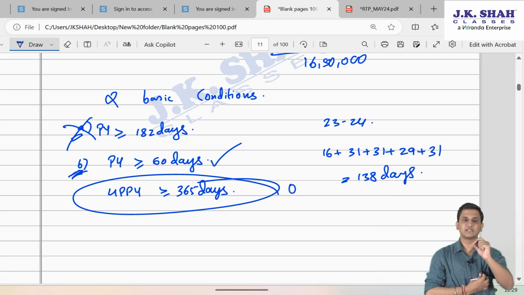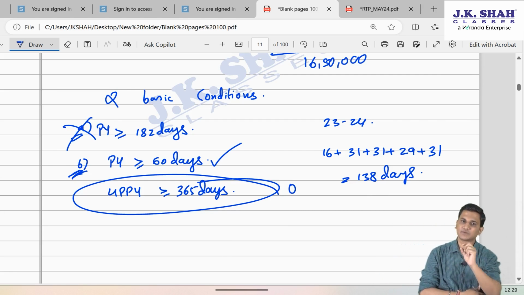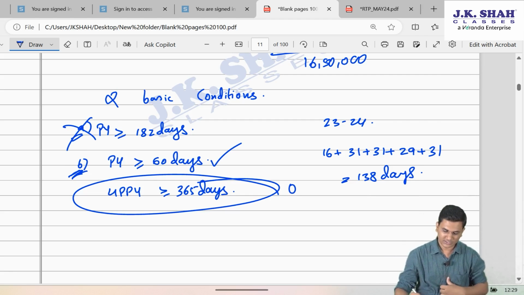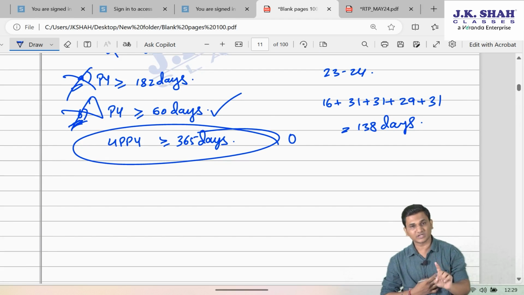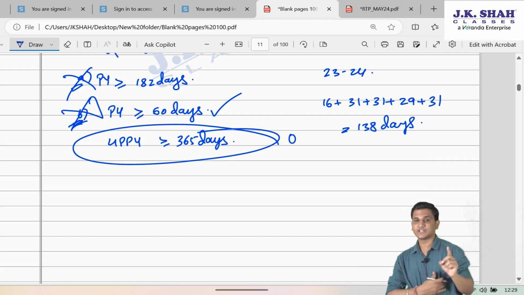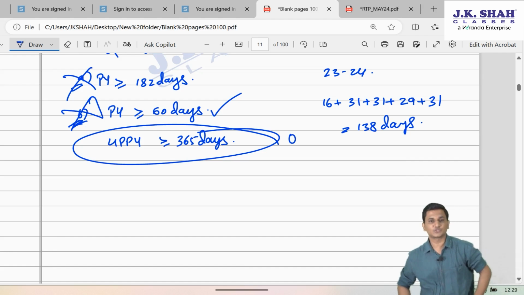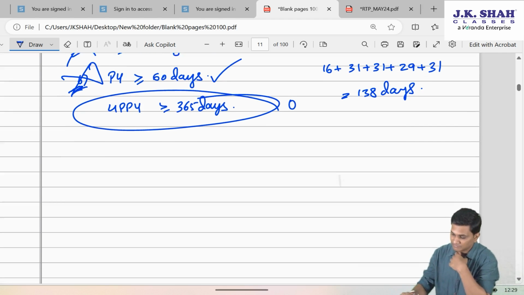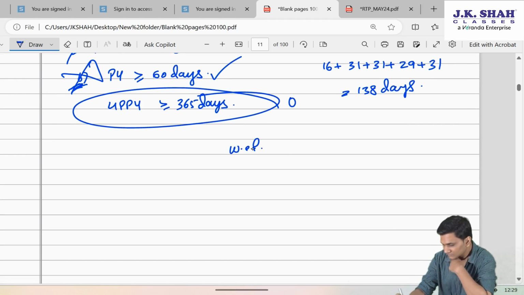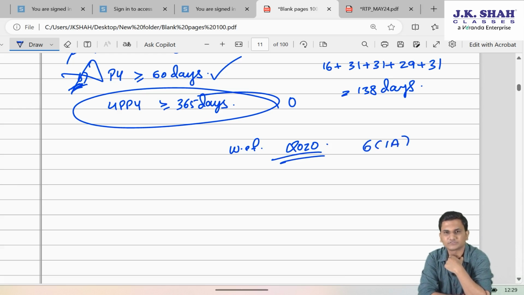Satisfying basic condition B subcondition 1 without satisfying basic condition B subcondition 2 is of no use. She will still end up becoming non-resident based on physical presence. Friends, if an individual becomes non-resident based on physical presence, earlier we used to end the answer there itself. But with effect from 2020, section 6 has a new sub-clause. New clause got inserted, clause 1A, which talks about deemed residency.